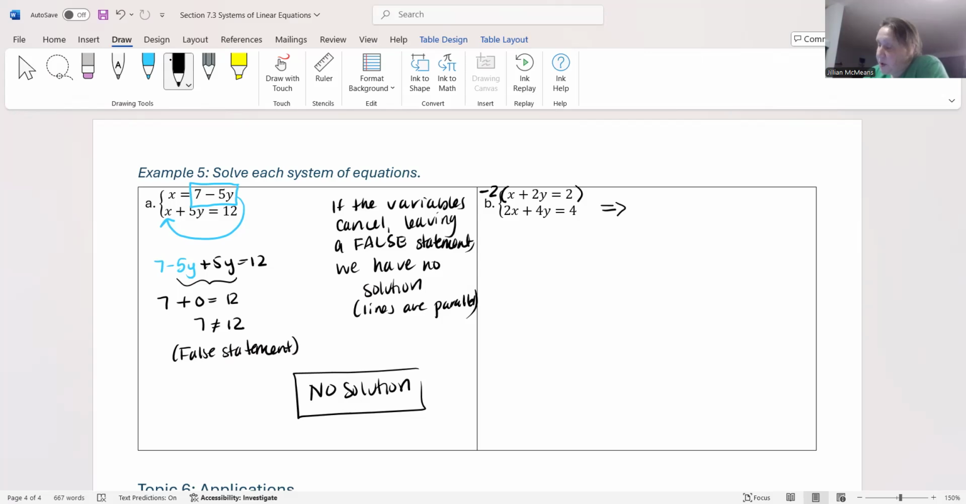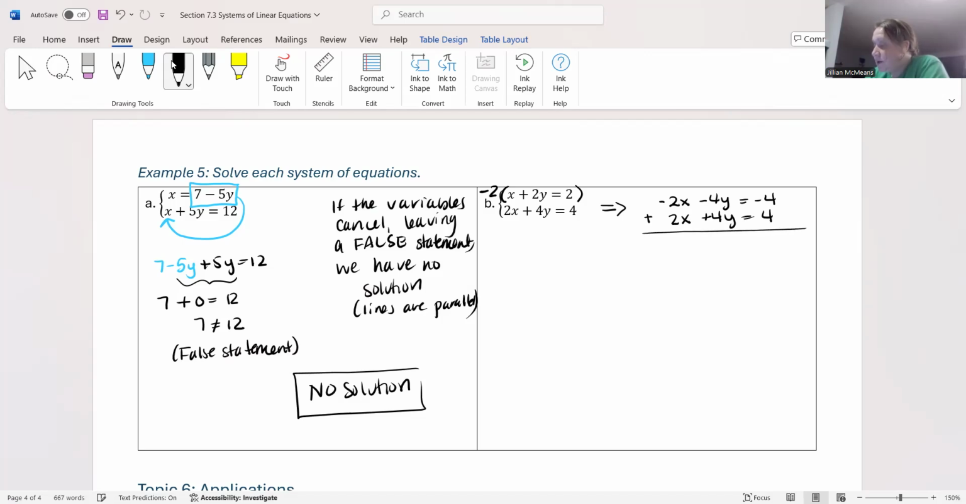So I'm going to multiply the top equation by negative 2. So that gives me negative 2x minus 4y equals negative 4. Bottom equation, we didn't mess with it at all. We're just going to rewrite it exactly as is. So I get 2x plus 4y equals 4.